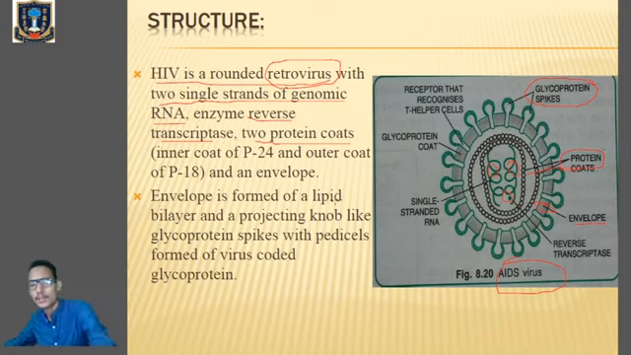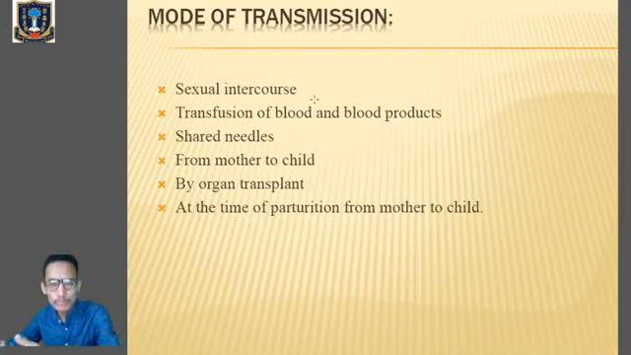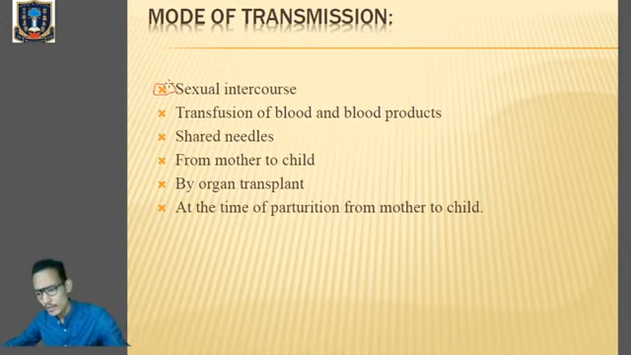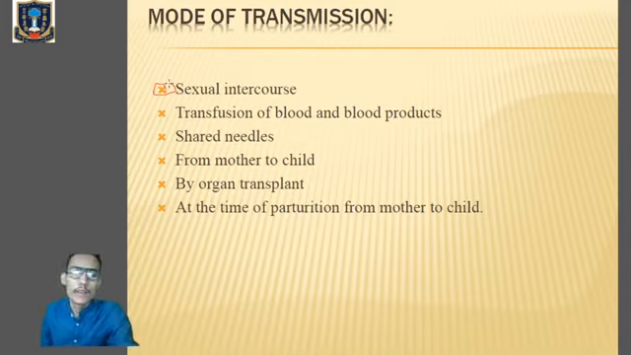Clear? Okay. Next one, mode of transmission. How is this HIV virus transmitted from one individual to another? This is also there on page number 467. Simple. First one is sexual intercourse, because this HIV virus is present in the semen and also in the vaginal fluids.